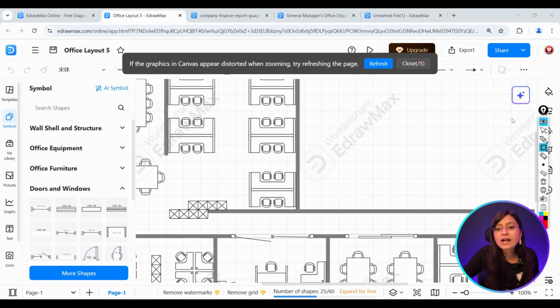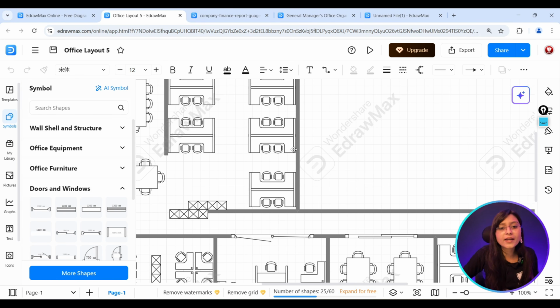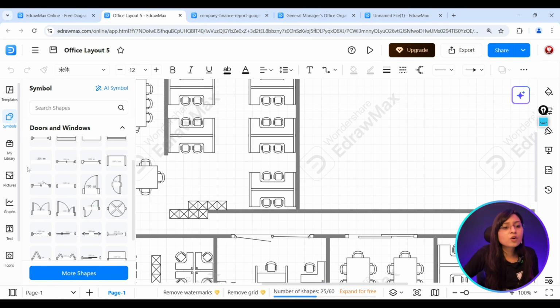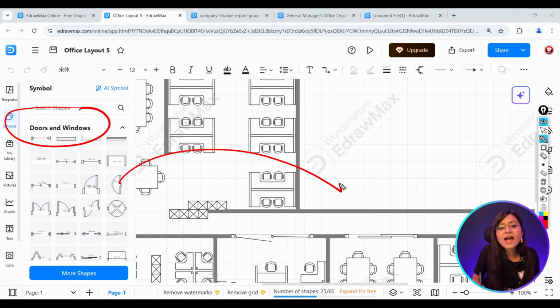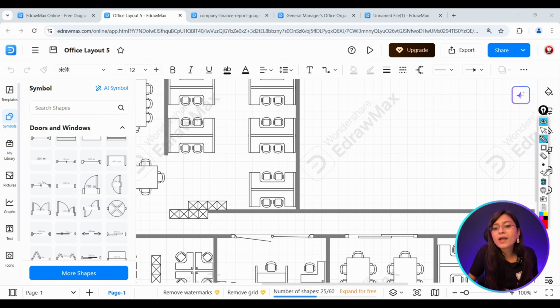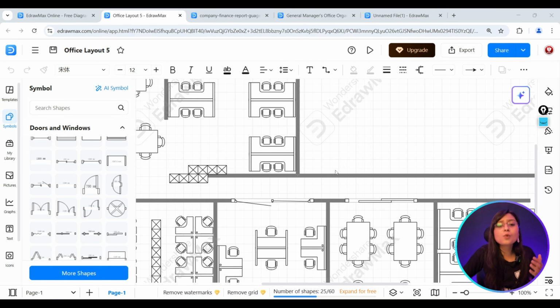Here we can see that the complete office plan has already been designed over here. So now you don't need to make any effort, right? Everything has already been provided here, and here you can see doors and windows. So various kinds of shapes have already been provided here. You can simply drag these and start using them on your floor plans. So it is very easy, whether you are an architect or a civil engineer, to explore all these interesting features related to floor plans, and it will definitely help you in many things related to your work.